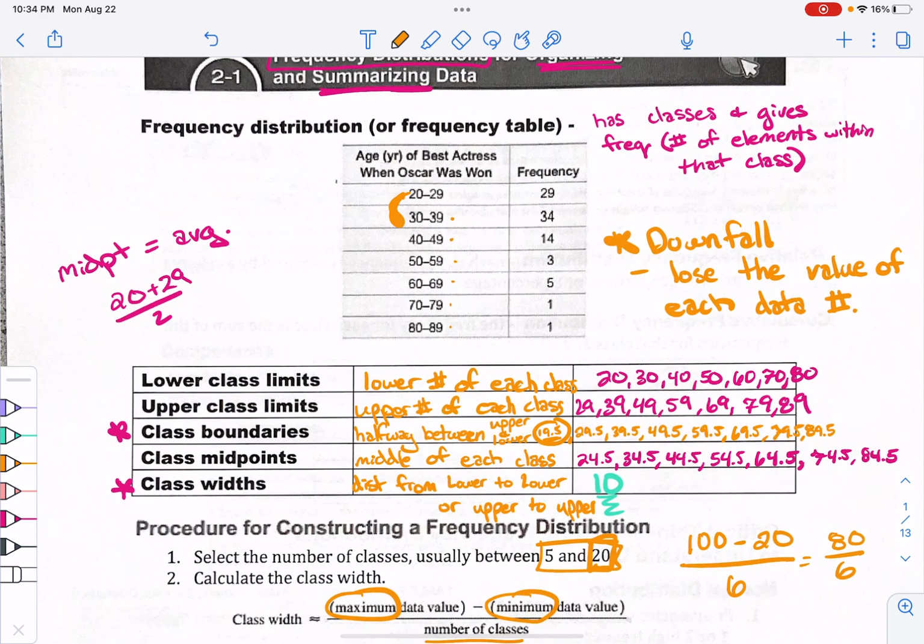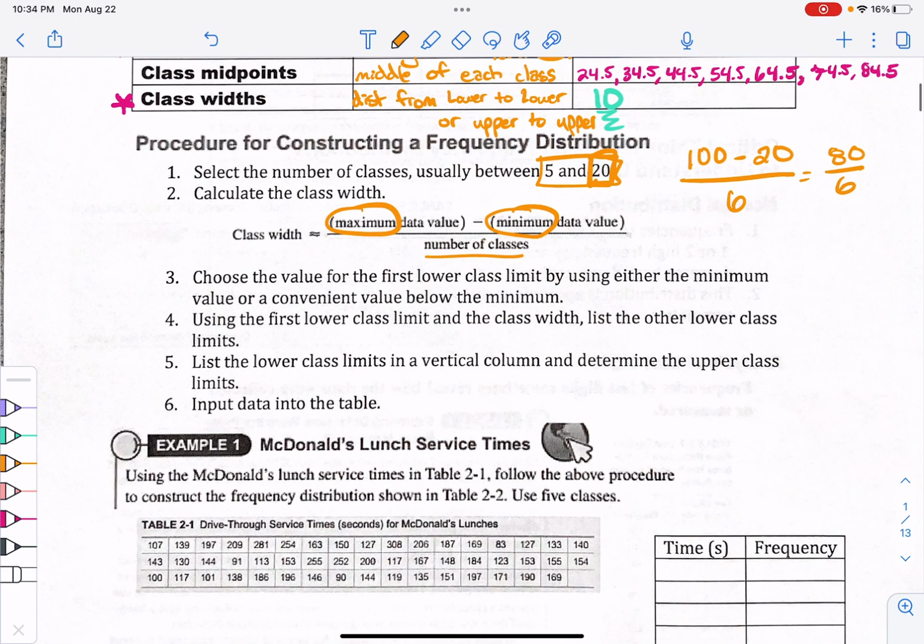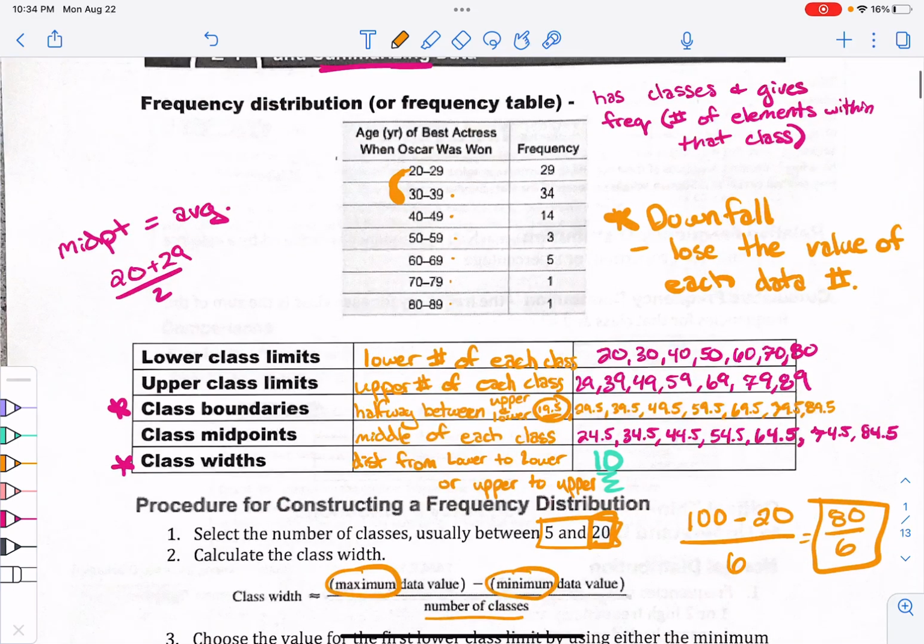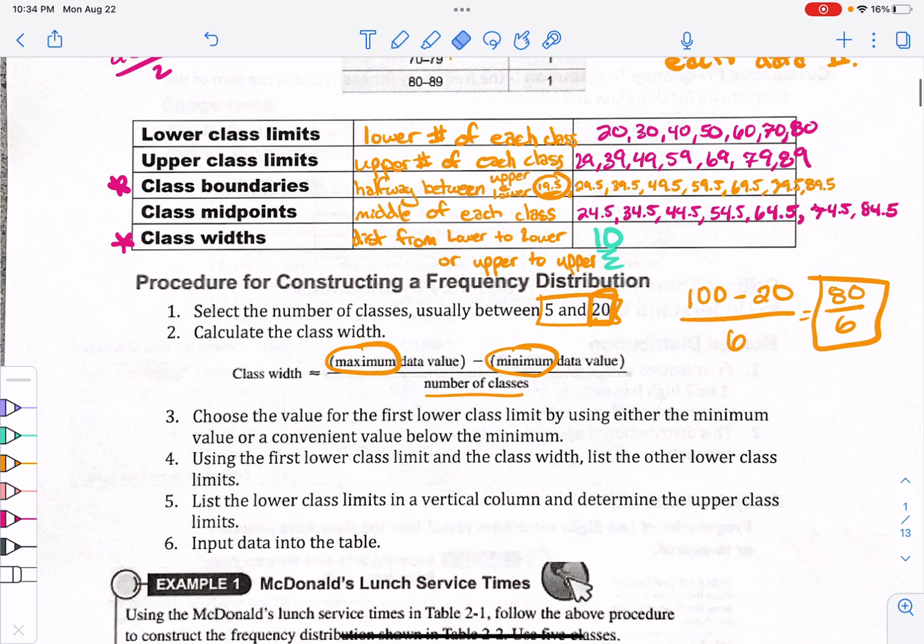Now we have some problems. If you end up with this number being a decimal, you're always going to want to round up. Because if you don't round up, then you will end up going from like 80 to 89, and your last number will end up being like 92. You will not catch that last data value if you don't round up. We'll see how that works here in a second.